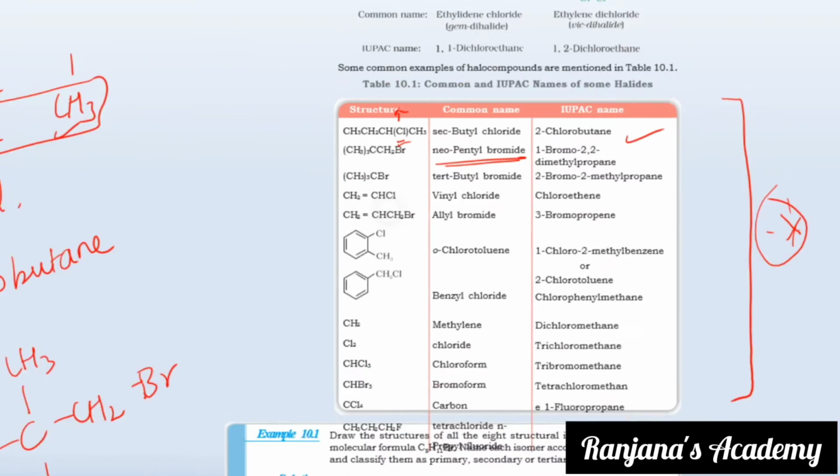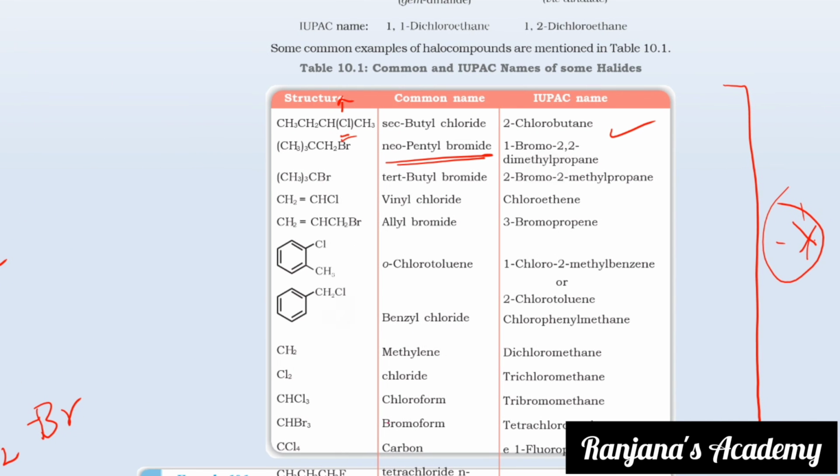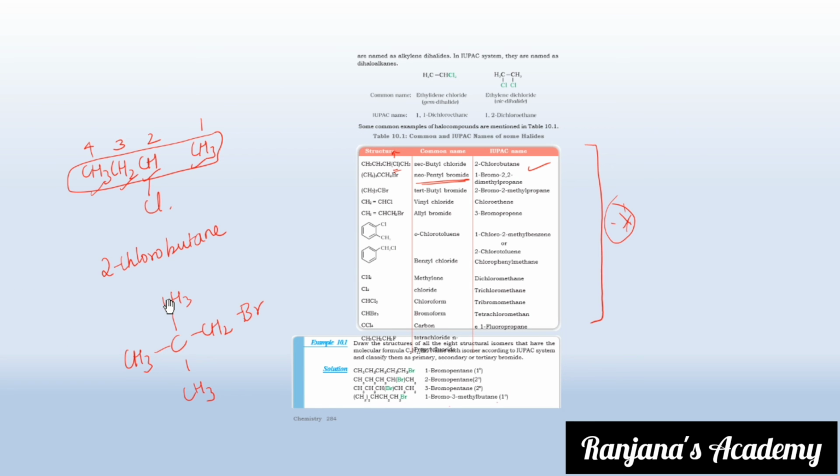Likewise, over here also we have CH3 thrice, but it is not called neopentyl bromide because this is tertiary butyl bromide. Why? Just draw the pattern and check. You will have a carbon with CH3 here, CH3 here, CH3 here, and a bromine here.